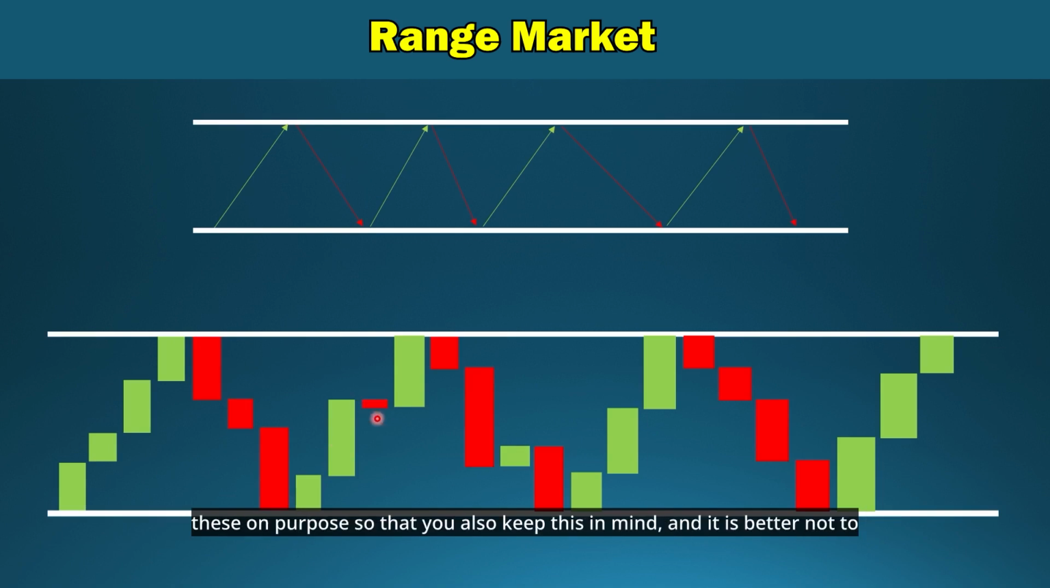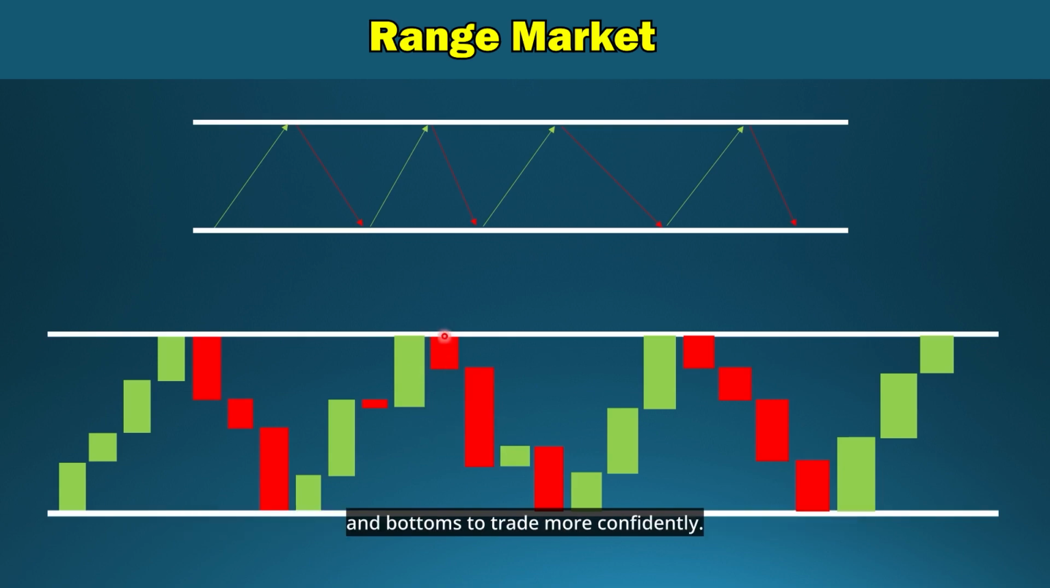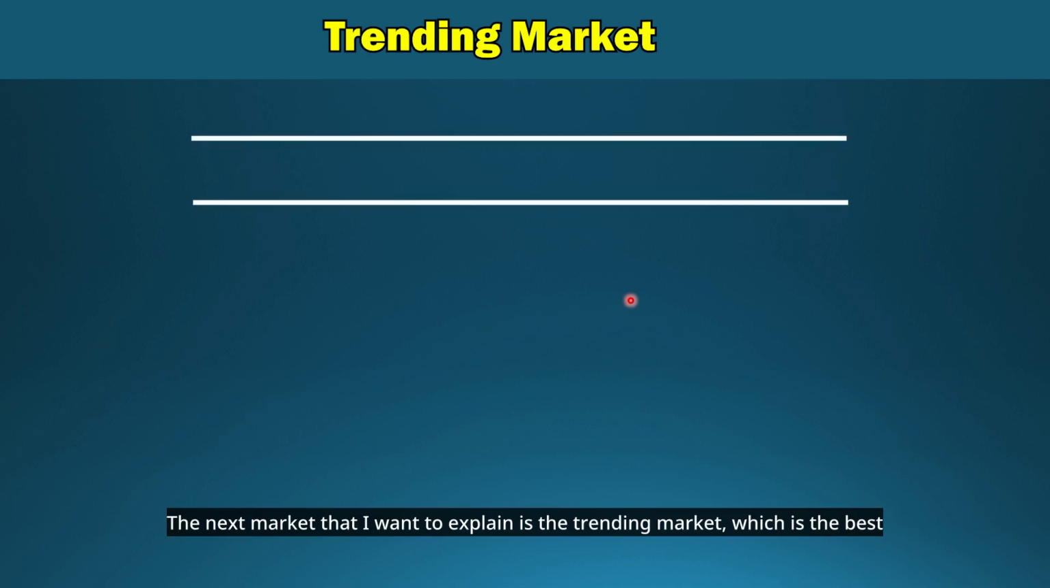For example, in the middle of this trend we may have a small trend change. I have specified these on purpose so that you also keep this in mind. And it is better not to open a trade in the middle of the trend. For example, on this candle or this candle. In binary options, the best situation is to be able to trade on the tops and bottoms to trade more confidently. The next market that I want to explain is the trending market, which is the best mode for trading.